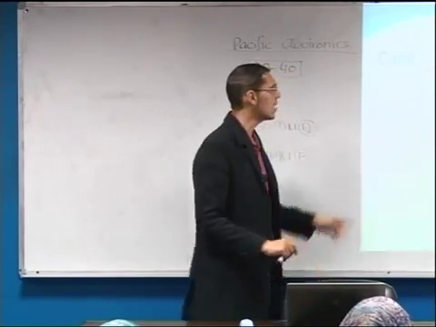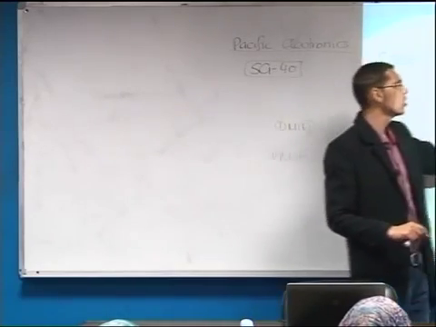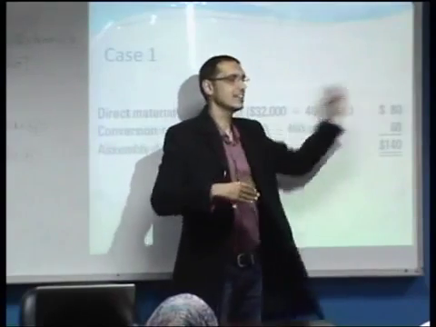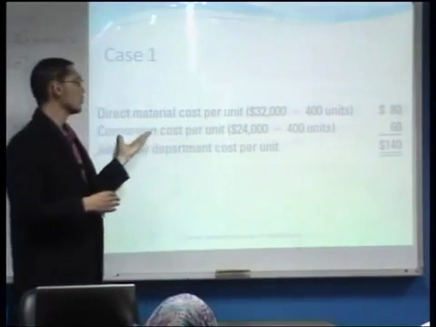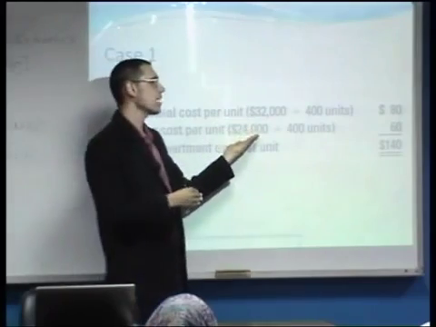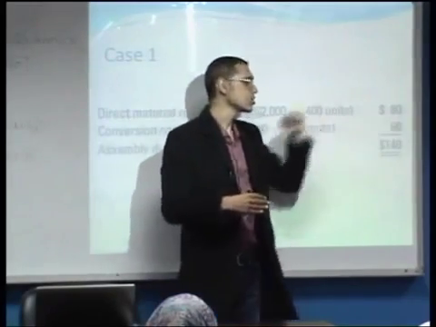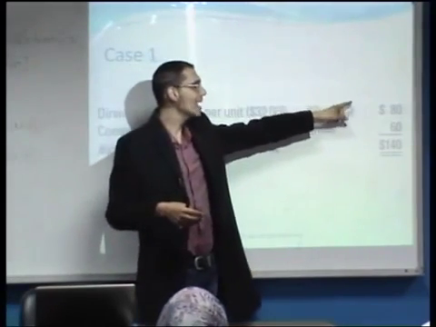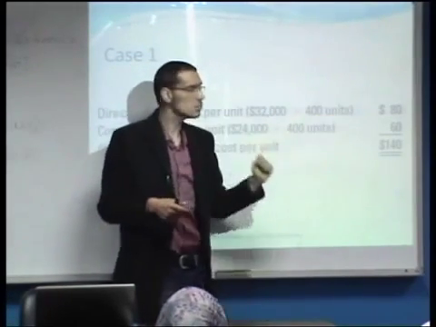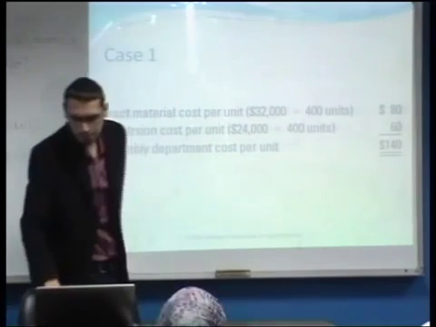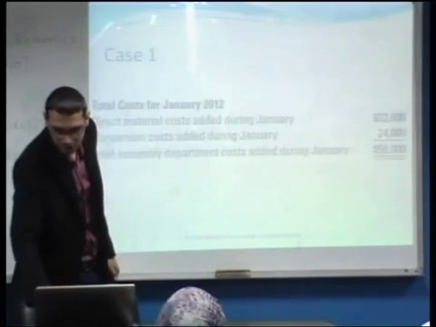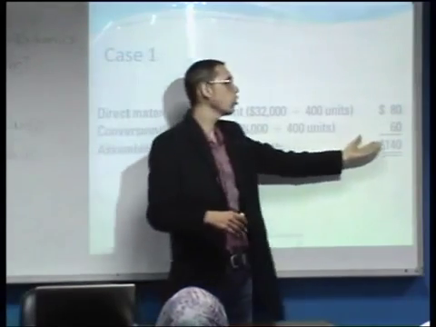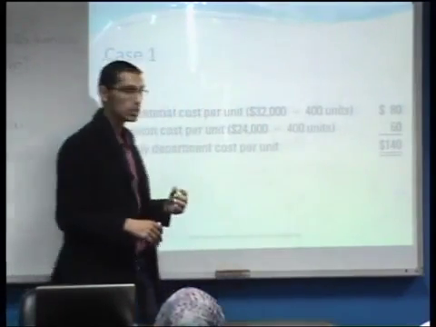As we can see here, the direct materials cost per unit would be 32,000 divided by 400 units, $80. The conversion cost per unit would be 24,000 divided by 400, which is $60. For the total, we either add the 80 and the $60 to get the 140, or we divide the 56,000 by the 400 units, and we would also have the $140.